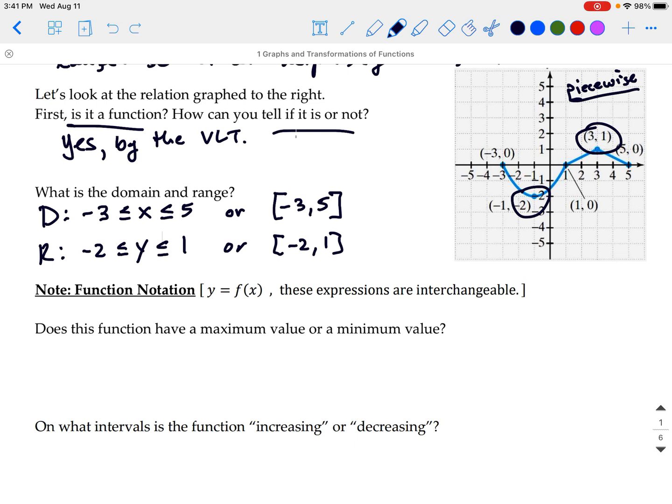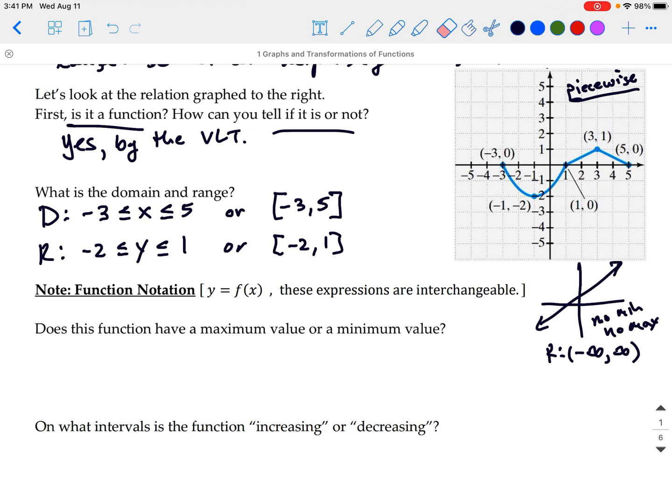What we should also note, though, is there are some functions where there is no minimum or maximum. If we think of a linear function, which let's say has positive slope, that function is going to go from -infinity to +infinity. So let's note the range of this would be -infinity to +infinity. I'll use interval notation here. We never reach infinity, so we'll use parentheses, not brackets. But this has no min and no max. So there will be functions that do not have these. In our given case above, we can see that we do have those.